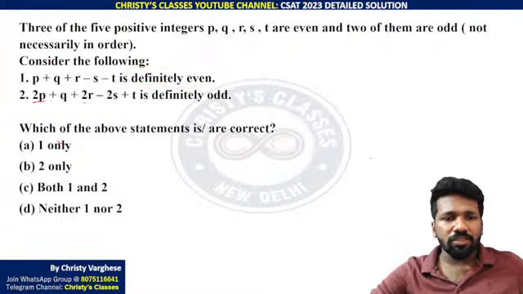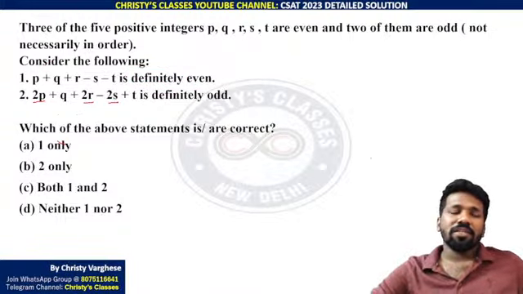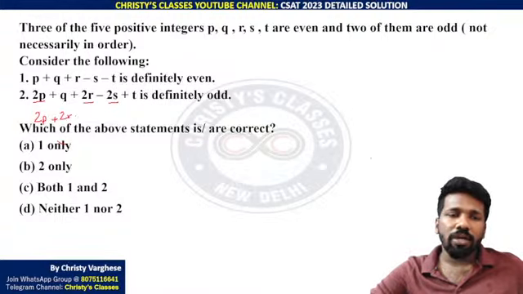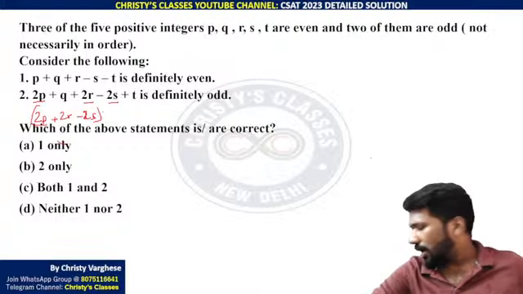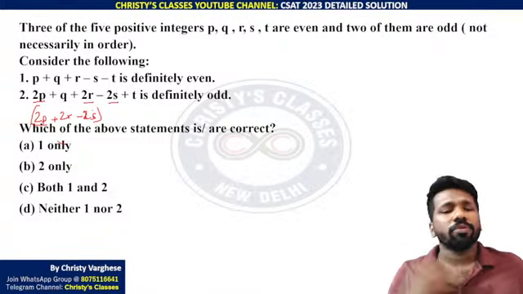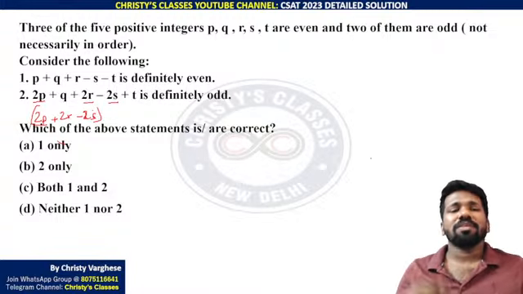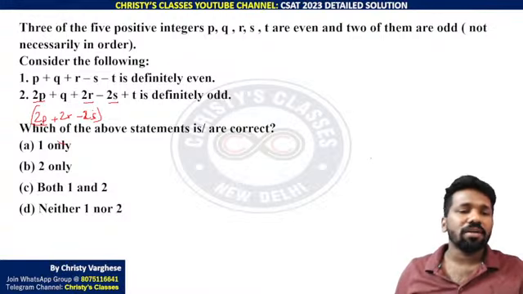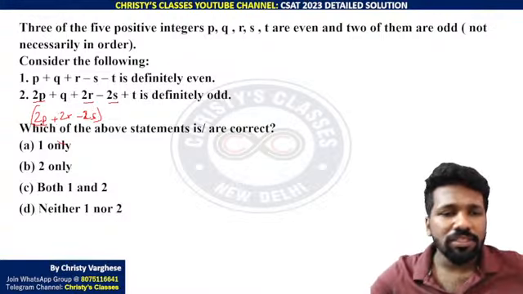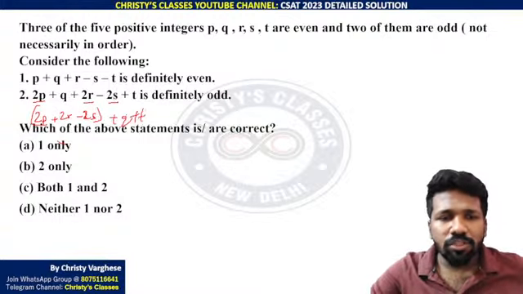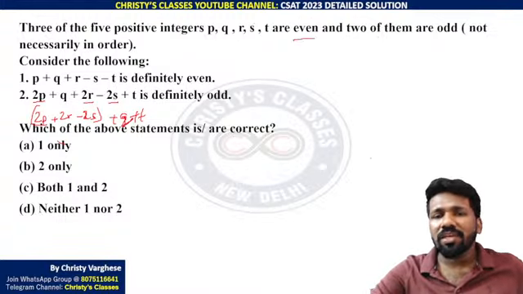Here this is 2p, this is 2r, this is 2s. That is by default even. So keep that together: 2p plus 2r minus 2s. Whatever p, r, s value, odd or even you take, 2 times an odd number, 2 times an even number, both are even. Even plus even minus even, all will be even only. Even number added or subtracted with an even number, you are going to get even only. So this is going to be even plus q plus t.